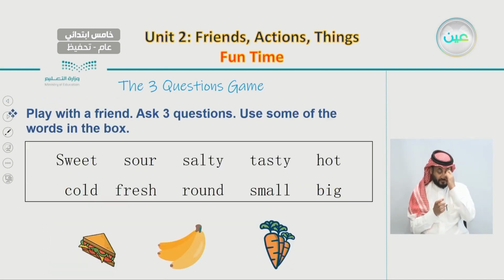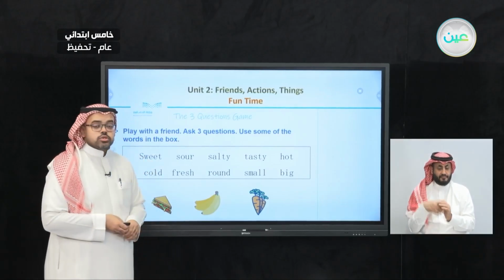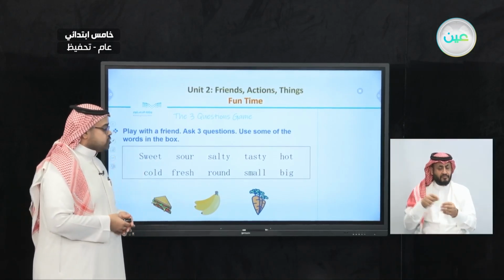So here we read the words first. Sweet, sour, salty, tasty, hot, cold, fresh, round, small, and big. So let's try to make questions about all of these three types of food. Let's begin with a sandwich. You can ask, is it sweet or sour?